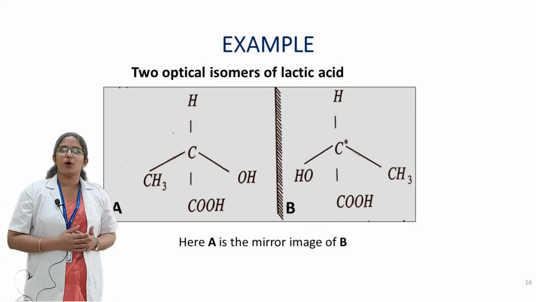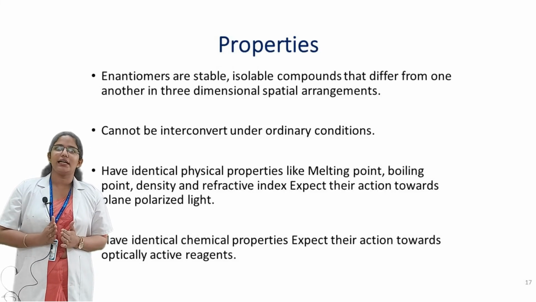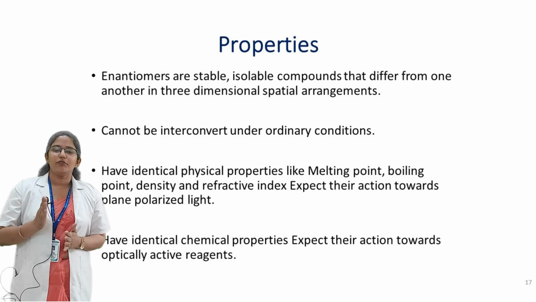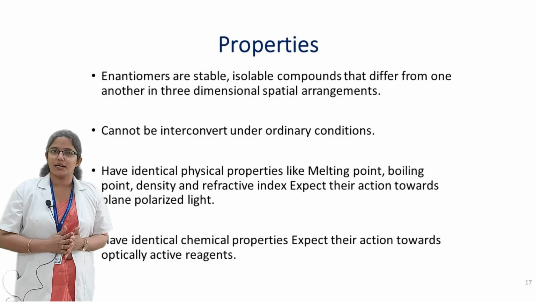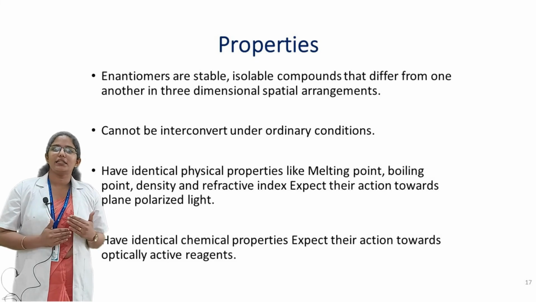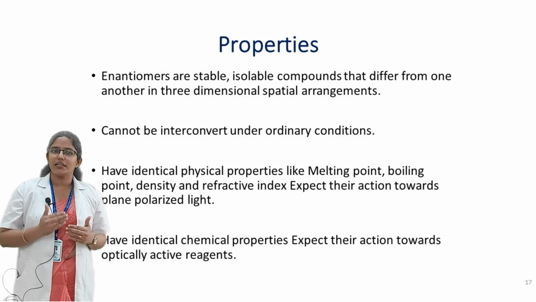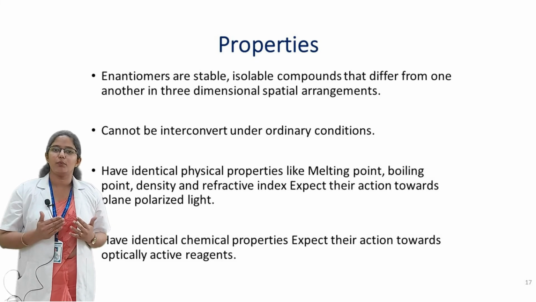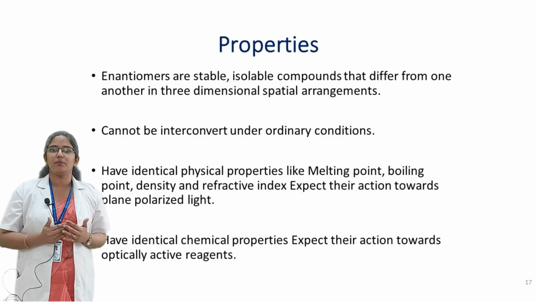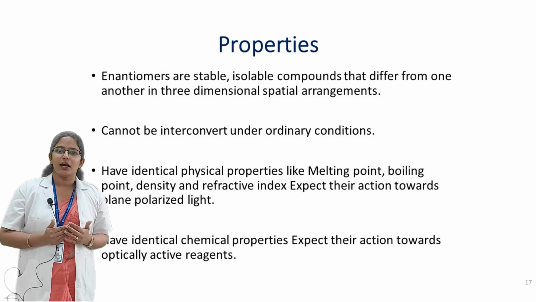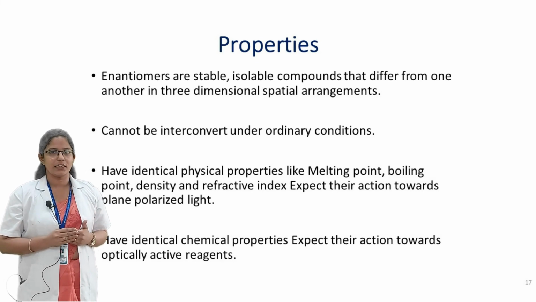So let's move to the properties of enantiomers. Enantiomers are stable and isolable compounds, but differ from each other in their 3-dimensional spatial arrangements, and they cannot be interconverted under ordinary conditions. They have identical physical properties like melting point, boiling point, density, refractive index, except for their action towards plane polarized light. And they have identical chemical properties except for their action towards optically active reagents.